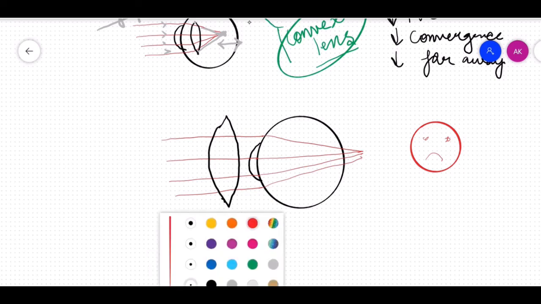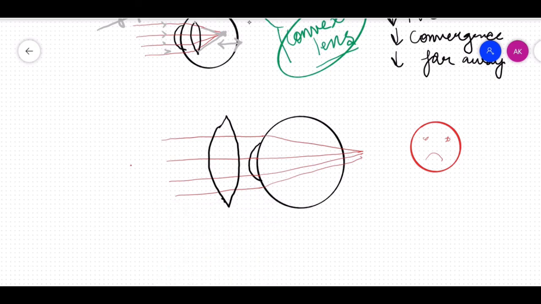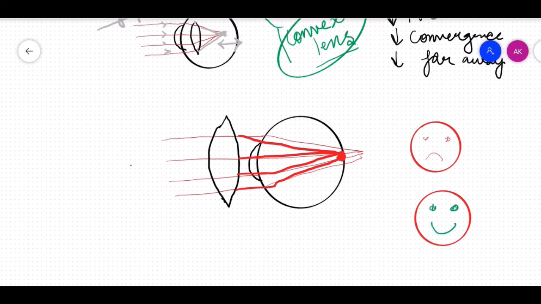Now what will happen is the same rays of light will undergo more convergence. They will start converging much more faster and earlier and reach just enough, just here on the retina, and the patient now can see happily, and he is happy because the image has cleared and you have treated him by giving him convex lenses. Is that clear?